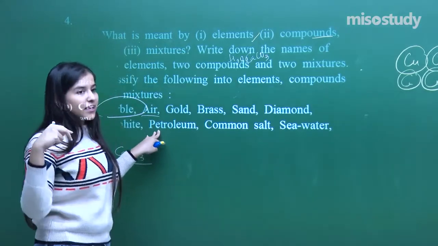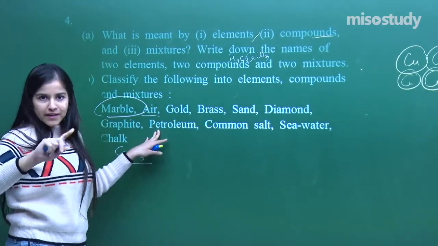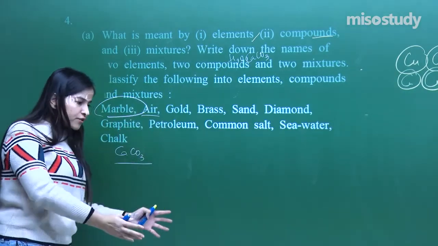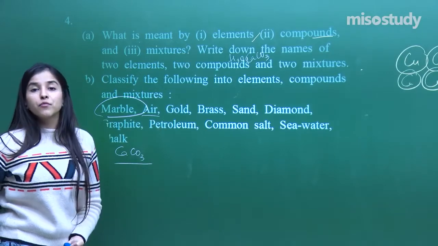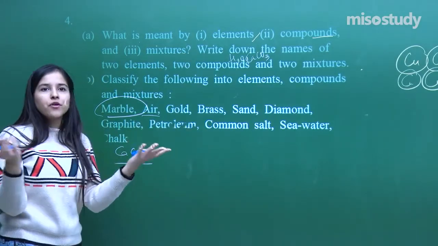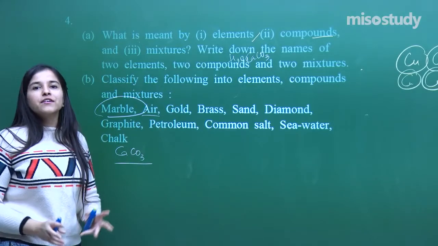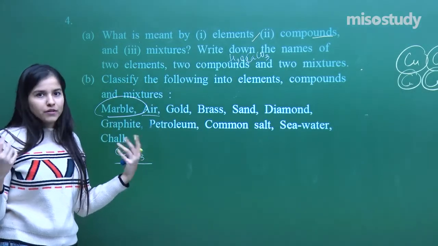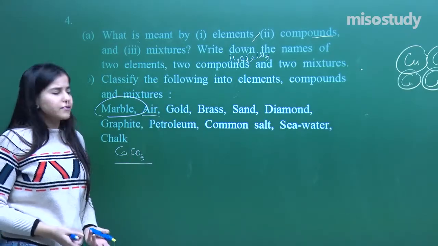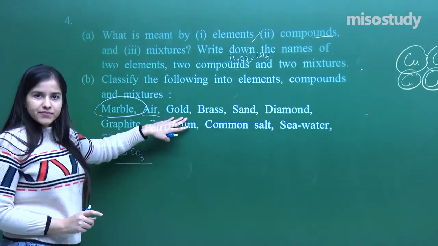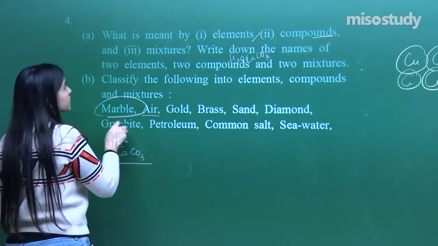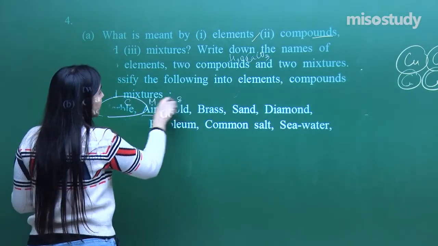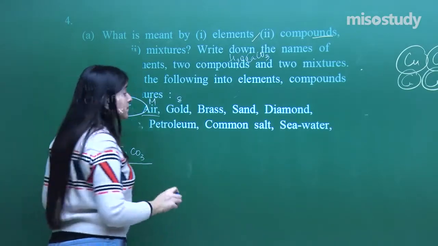That means if you are thinking that air has the same gas throughout, no. It has different gases, but do you see oxygen getting collected somewhere, or nitrogen being more in some region? No. I see it uniformly throughout. That means it must be homogeneous, a mixture which is non-separable by the usual physical methods. Gold, again an element. So this is a compound, this is a mixture, this is an element. Brass, now brass is an alloy.